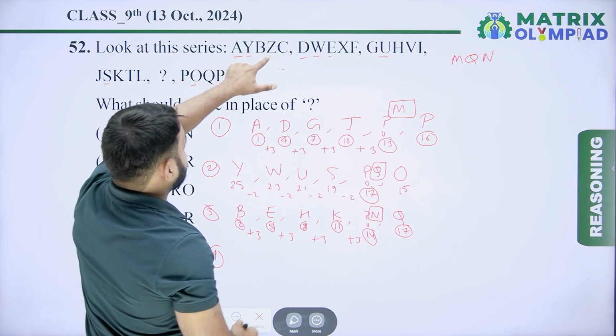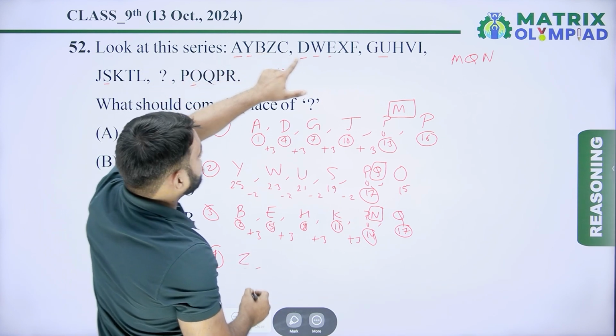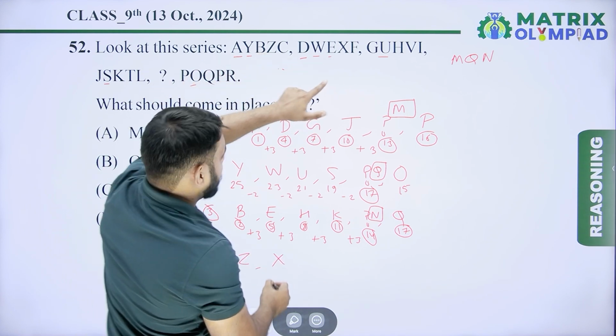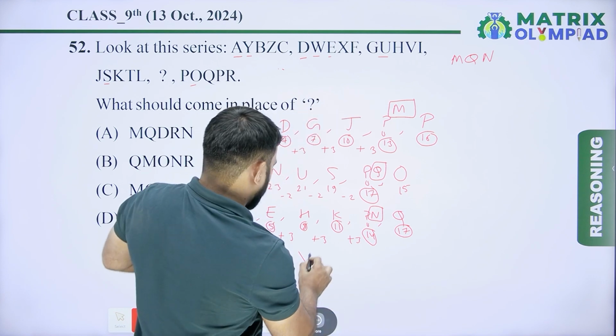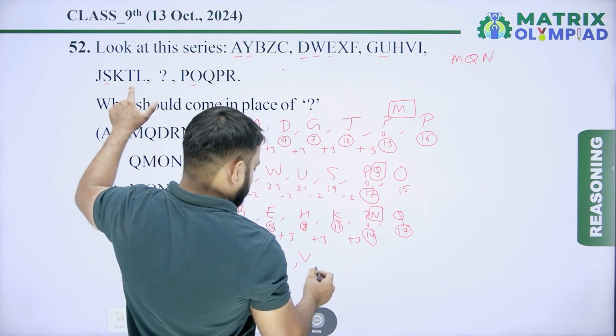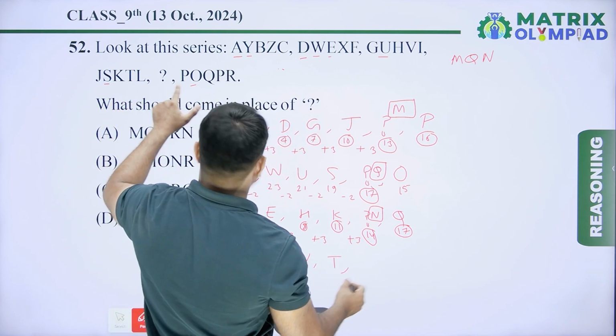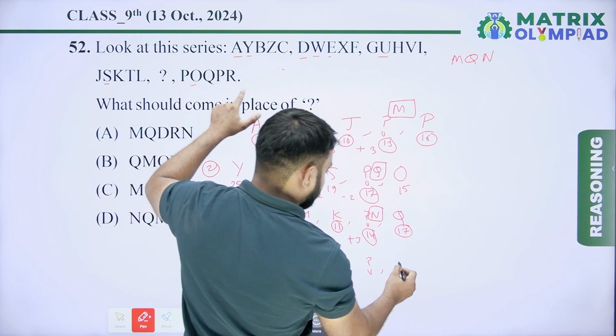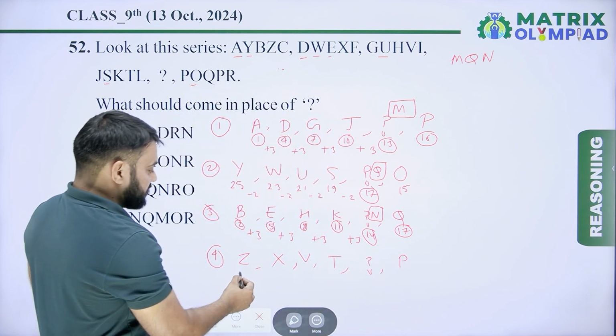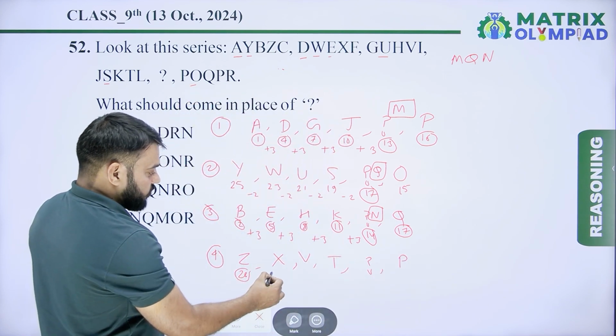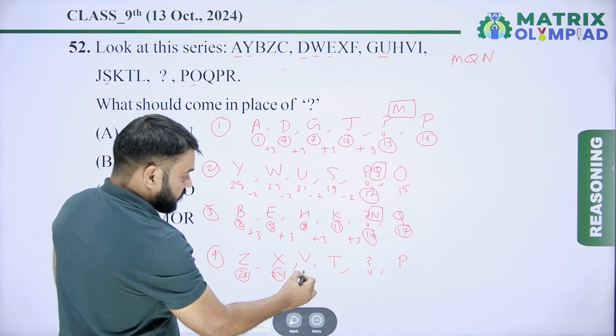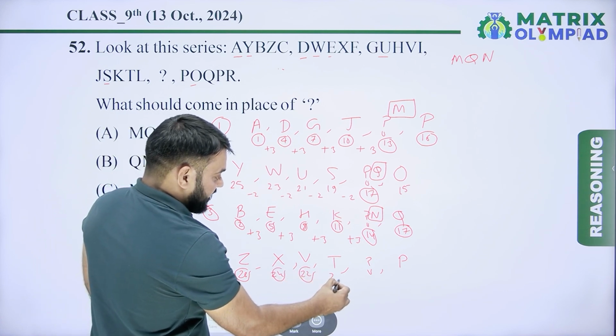So fourth alphabet of first term is Z. After Z, next is X. After X, next is V. After V, next is T. Now after T, next is missing. After missing, next is P. So place value of Z is 26. Place value of X is 24. Place value of V is 22. Place value of T is 20.